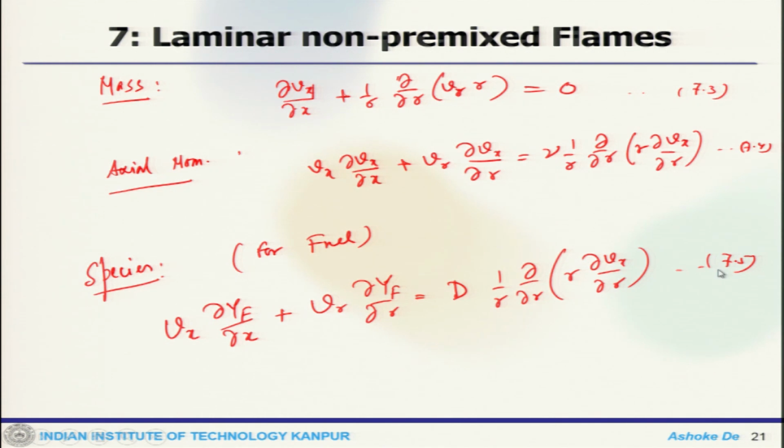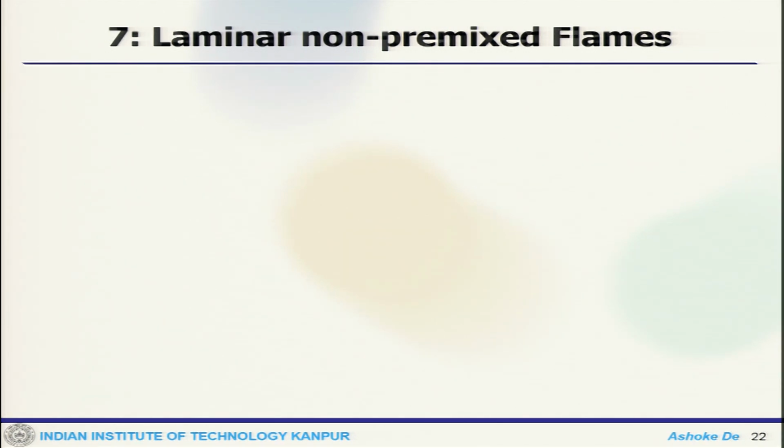So, these are the conservation equations we get, and the only thing is we write the species conservation equation for fuel only. In addition to that we have one more thing, the oxidizer, which will be 1 minus fuel.